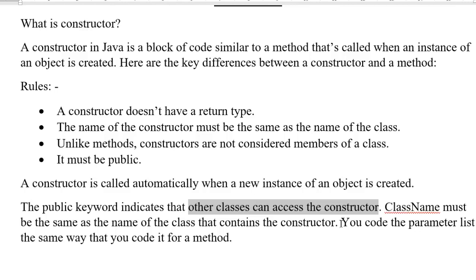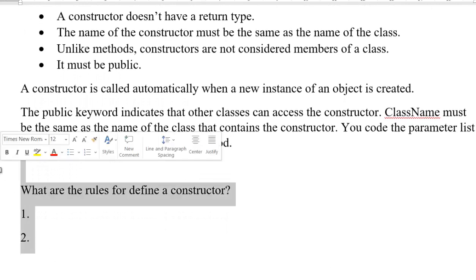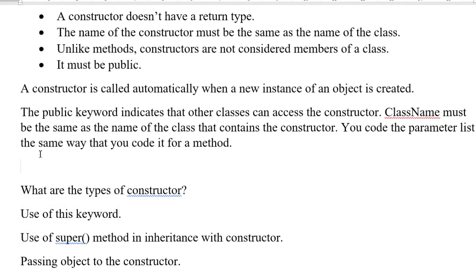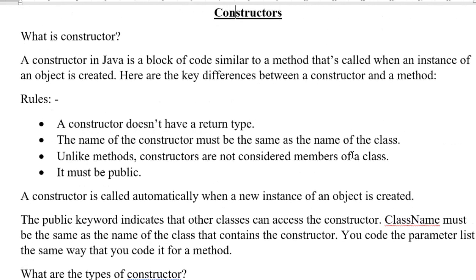Number 2, it is like a method. You can code the parameter list the same way that you code it for a method. Whenever we create a method, these methods are accessed with the reference of an object. So the constructor is a block of code that is similar to a method, but it executes automatically. Keep it in mind, it executes automatically when an object is created.